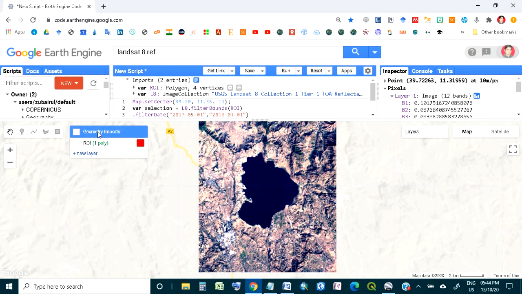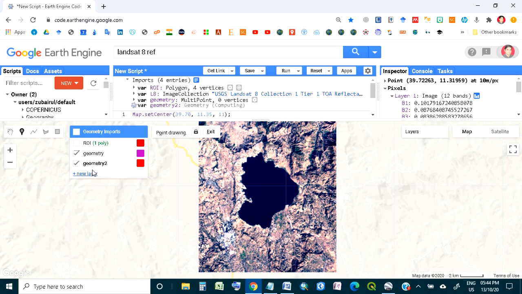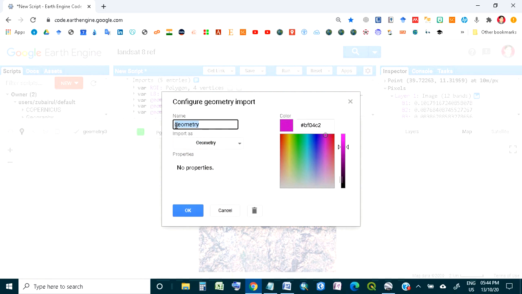To do that, I have to take new layers. I have 3 land classes which I need to cover. The first is water. I have to import it as a feature collection.